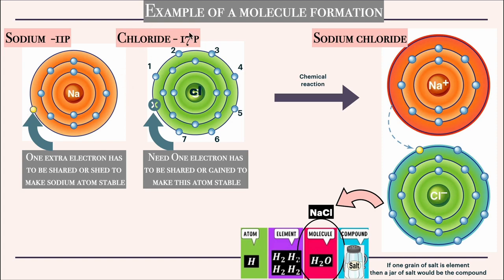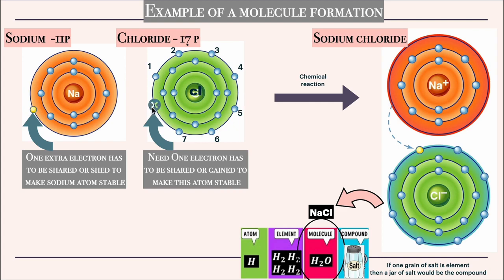And for chloride atom, it has got 17 as the atomic number. So you'll start by drawing 2 electrons in the first shell, 8 electrons in the second shell, and remaining there are 7 electrons in the third shell. So it's 1 electron less in chloride.